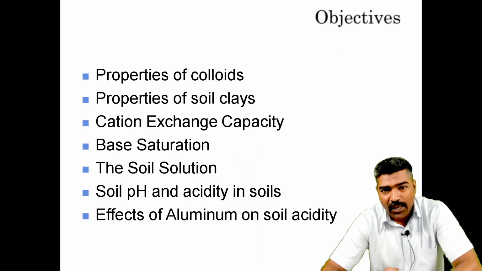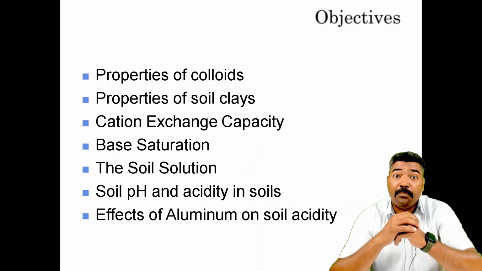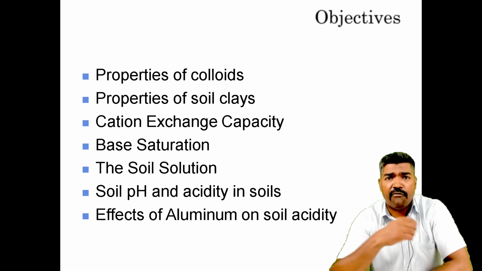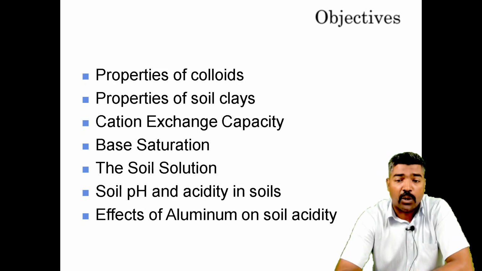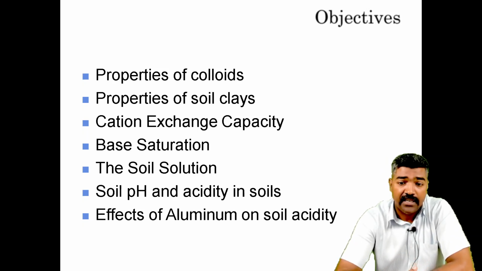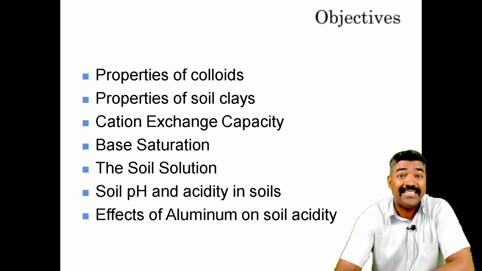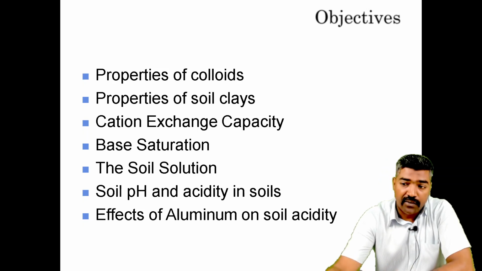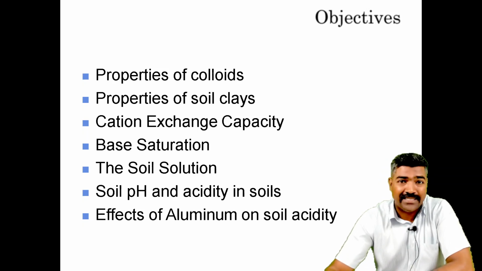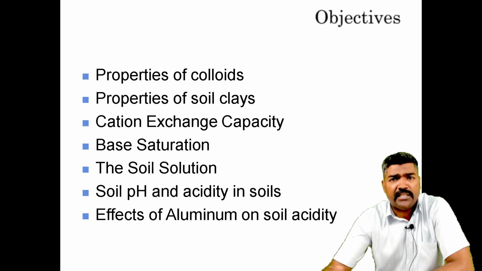So basically, we can discuss the objectives. What are the different objectives of soil chemistry? The properties of colloids, properties of soil clays, cation exchange capacity, base saturation, the soil solution, soil pH and acidity in soil, and the effects of aluminium on soil acidity. So these are the various objectives.